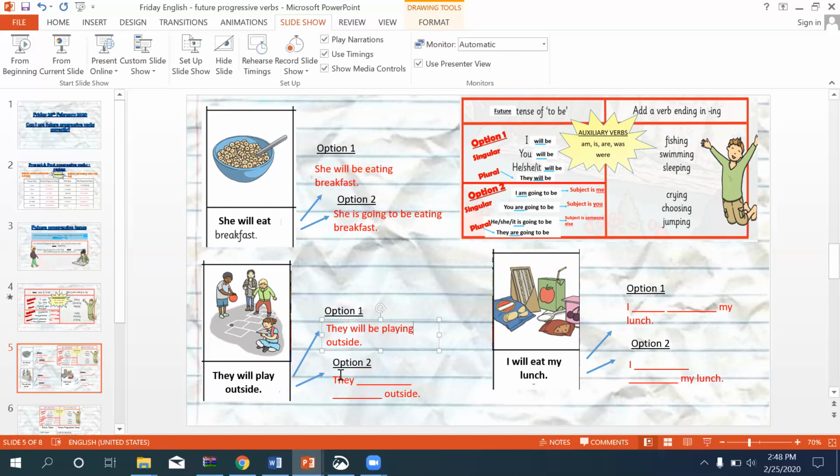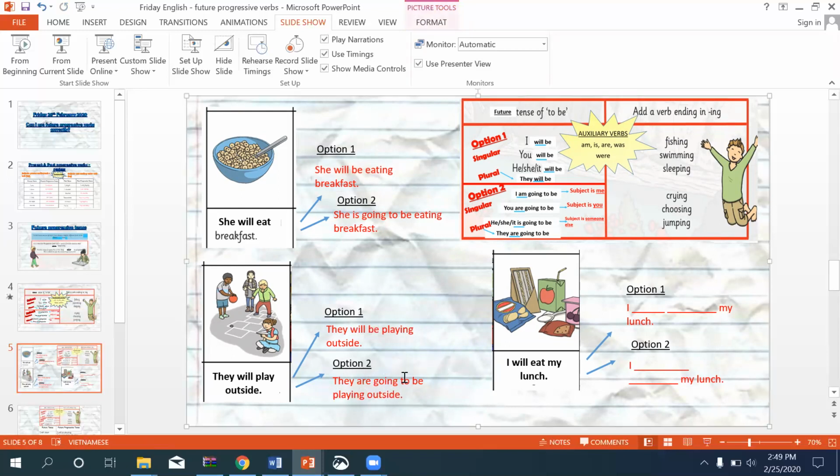Perfect. Option two, we need to look at our subject. They, it's plural, so we use are. So the same as present progressive. It'd be they are. To make it future, we just add going to be. And then we add our verb, which is play, but we add ing. They are going to be playing outside.